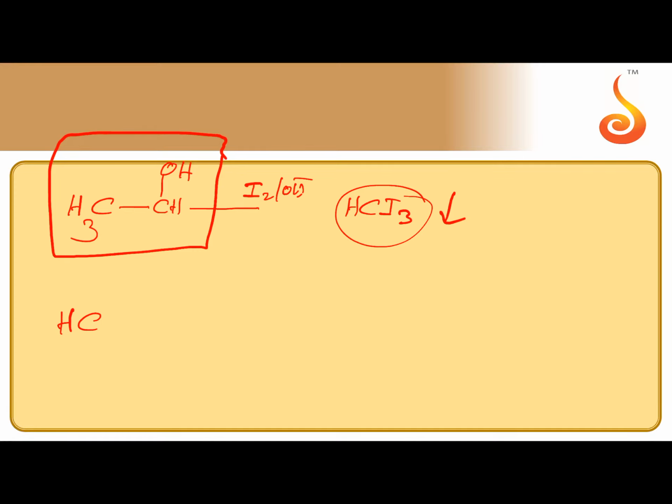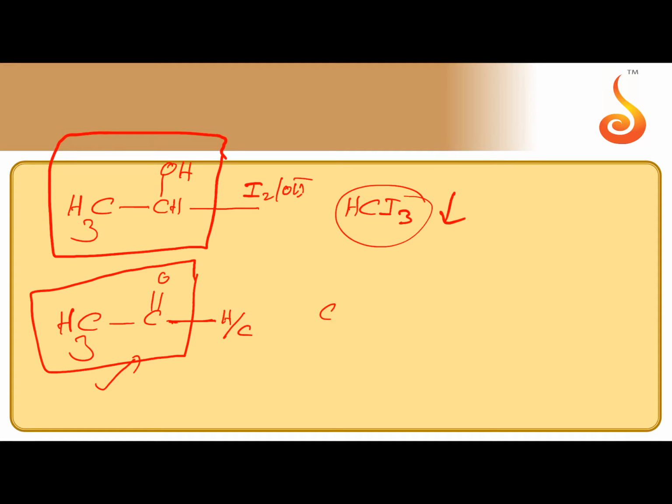If it is aldehyde or ketone, alpha methyl aldehyde or ketone, alpha methyl carbonyl compound will give iodoform test. So if it is aldehyde or ketone, the group must be this one. Carbonyl carbon one side may be attached to H, may be attached to carbon.